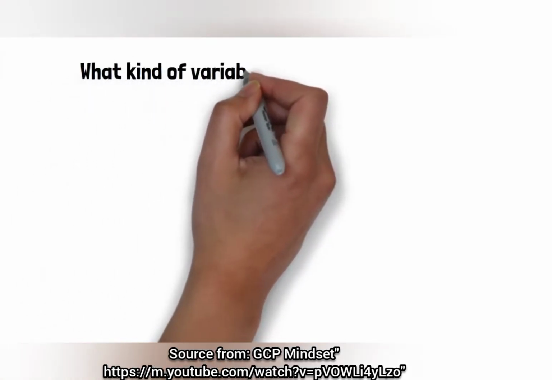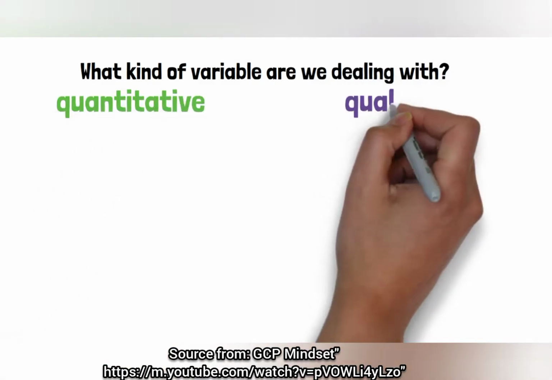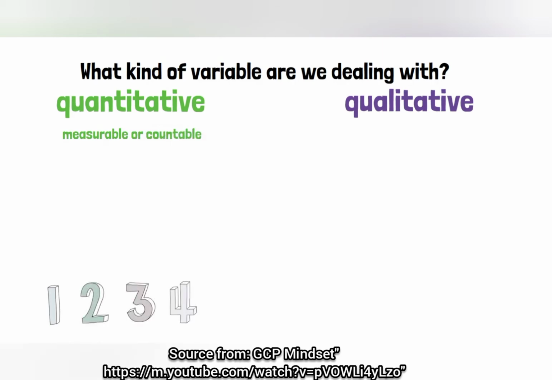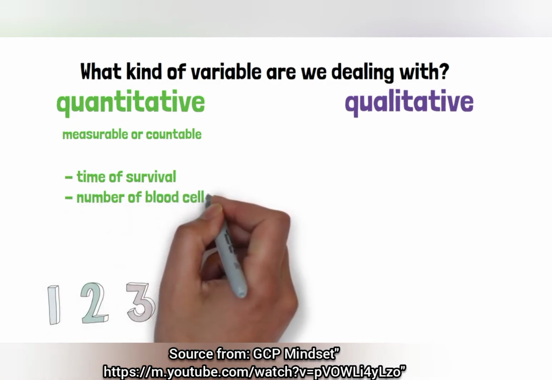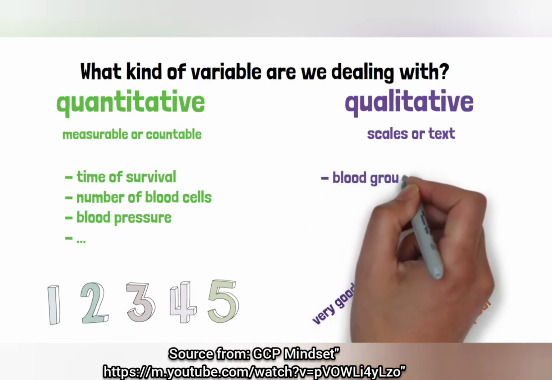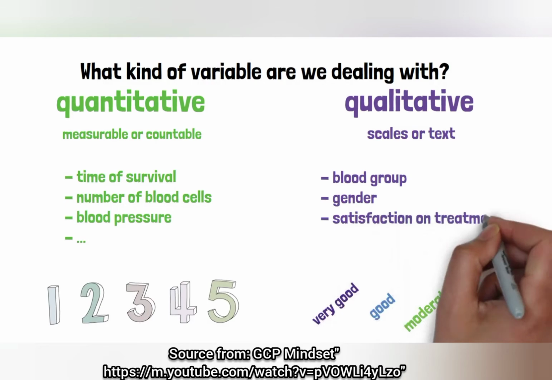When dealing with data, a common question is what kind of variable are we dealing with, quantitative or qualitative? Quantitative variables consist of measurable or countable features, such as time of survival, number of blood cells, blood pressure, age, or number of children in a family. Qualitative variables, in contrast, are not measurable and presented as scales of text, such as the blood group, gender, satisfaction of a patient with their treatment, status of a disease, or status of survival.